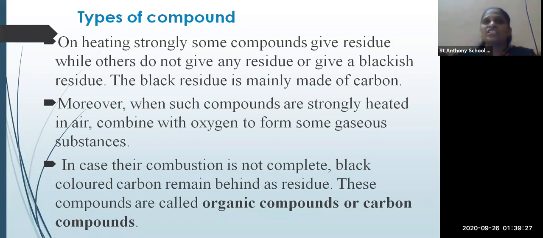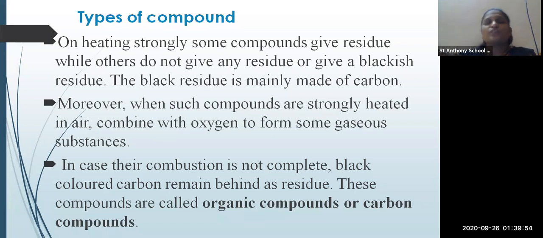As you know, oxygen helps for burning. It is a good combustion. In this case, the combustion is not completed. That means if the burning process of any substance is not completed and the thing is not burned properly, then whatever remains behind